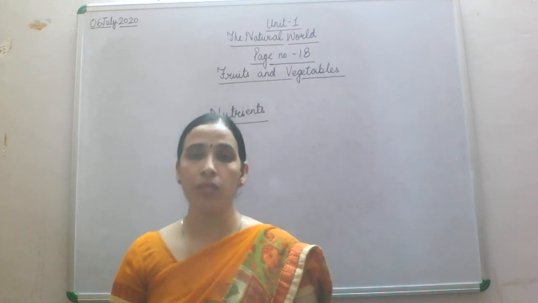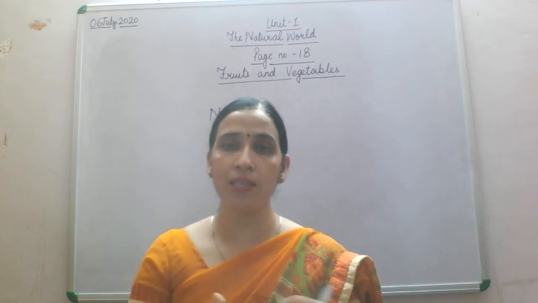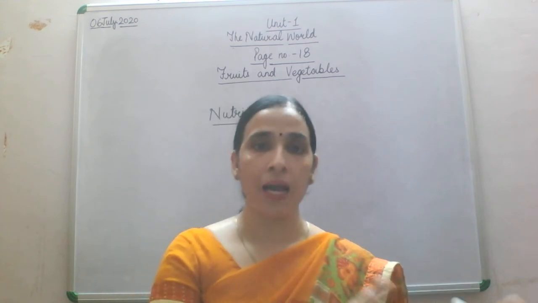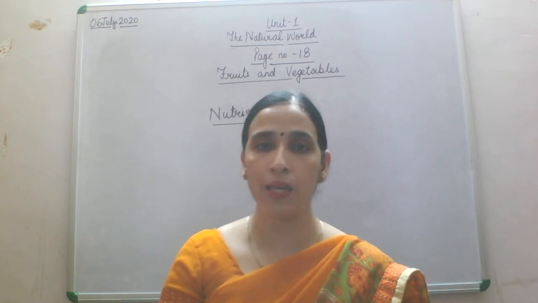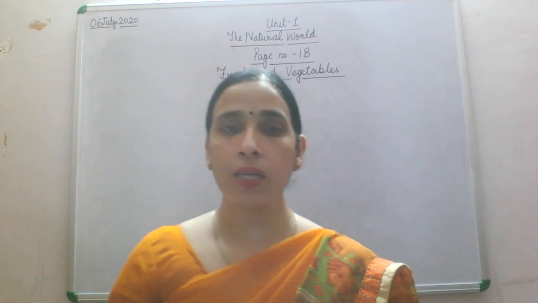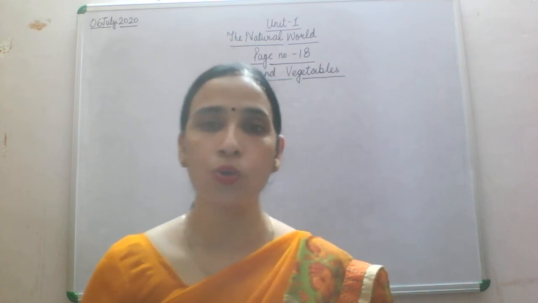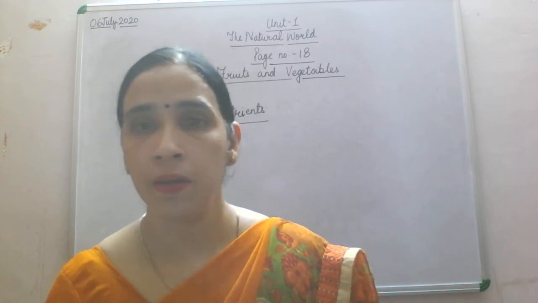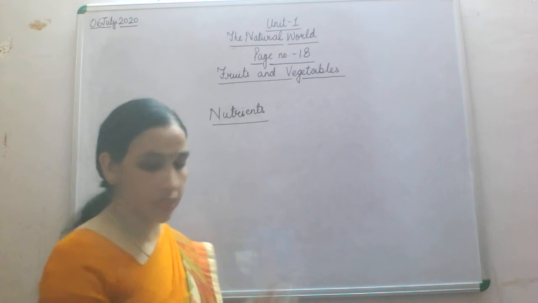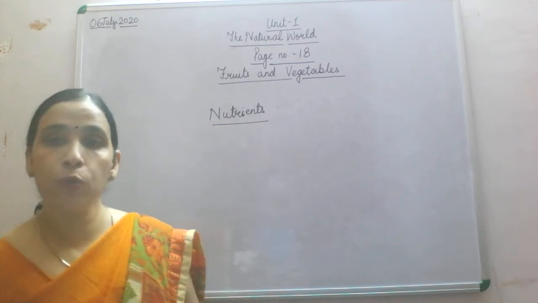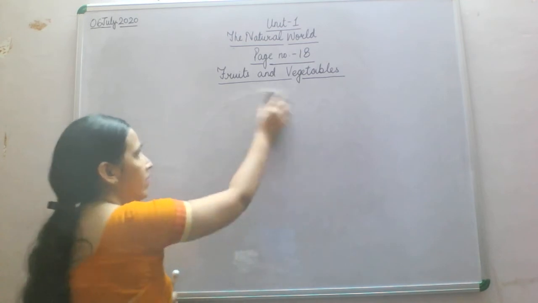Now the question is, why is tomato a fruit? Tomato is a fruit because it is formed by flowers and it contains seeds also. That's why tomato comes in the category of fruits. So children, I hope this much introduction of fruits and vegetables is clear to you all. Now we will come to our page number 18, which is related to fruits and vegetables.